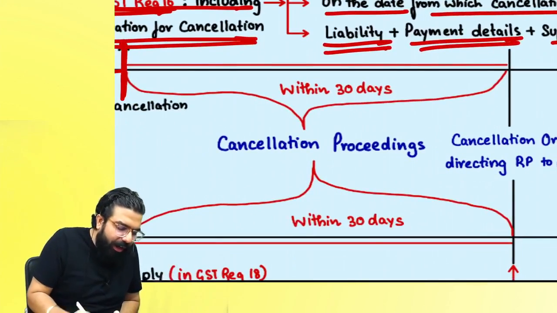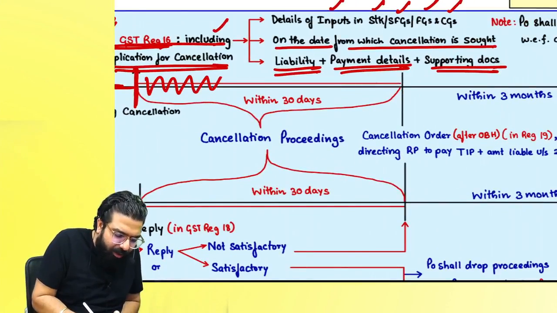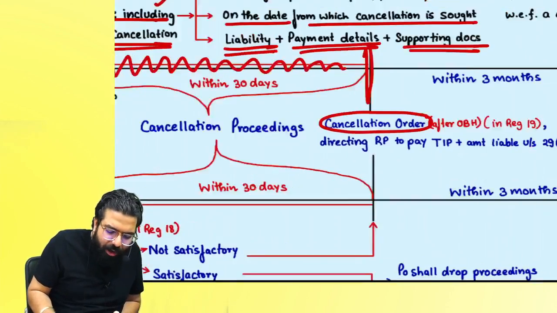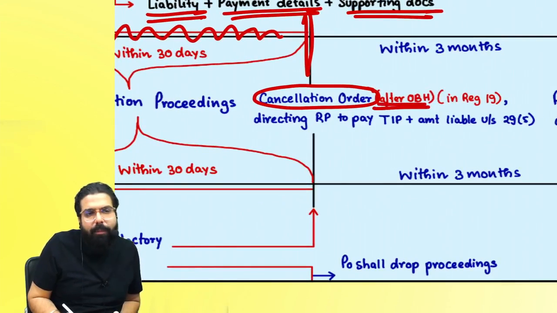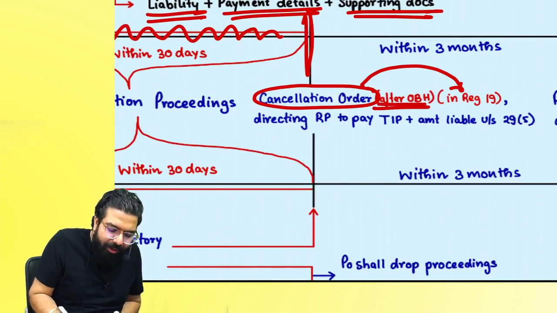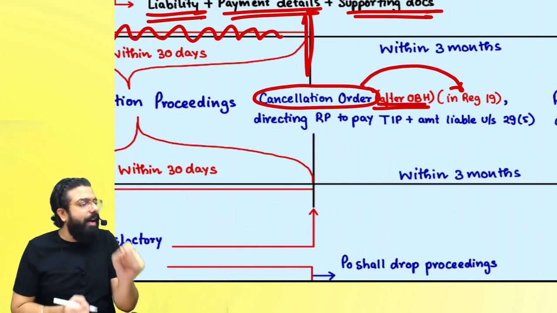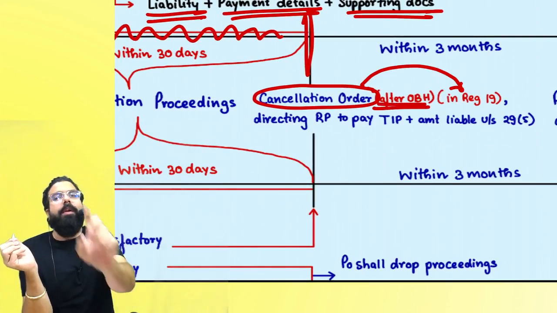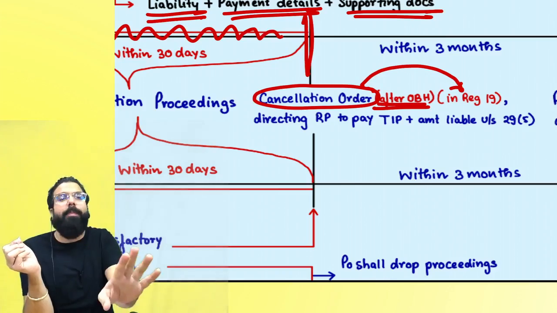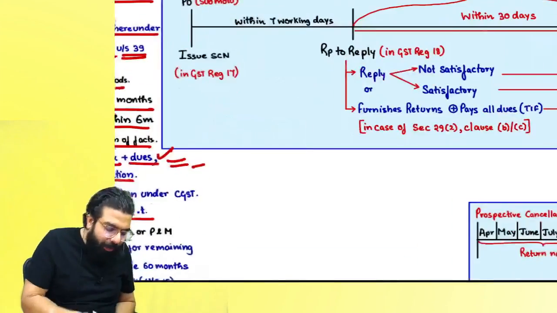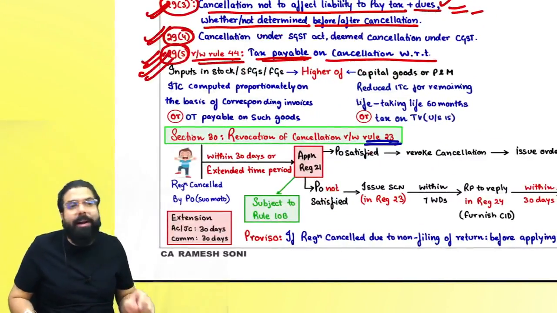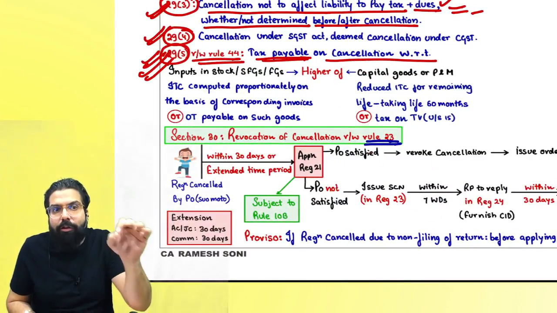Now if you have applied for cancellation, cancellation proceedings will start and within 30 days the officer will give you a cancellation order after providing you opportunity of being heard. Cancellation order will come in GST REG 19. In the cancellation order, officer will tell you the tax, interest, penalty, late fee you have to pay. Plus, as per section 29(5), whatever inputs and capital goods pay liability is there, that also has to be paid.